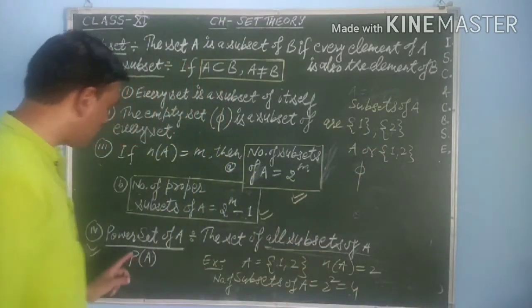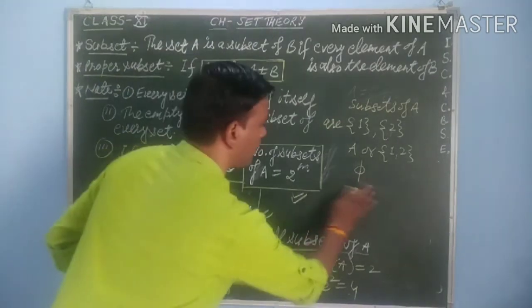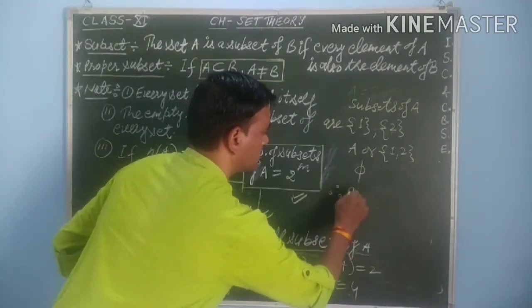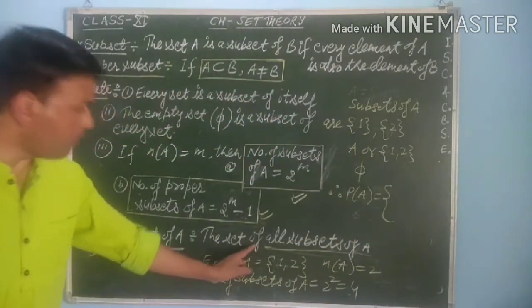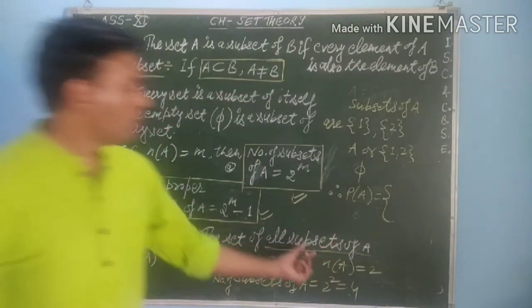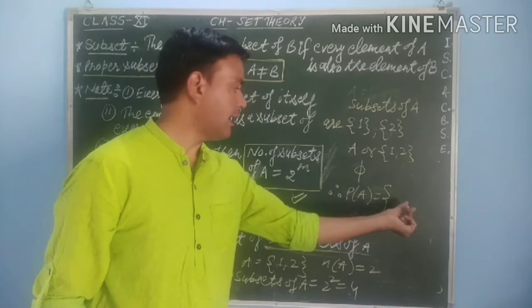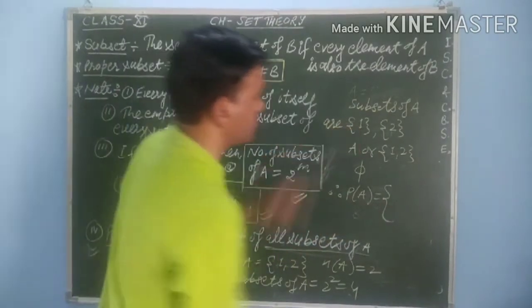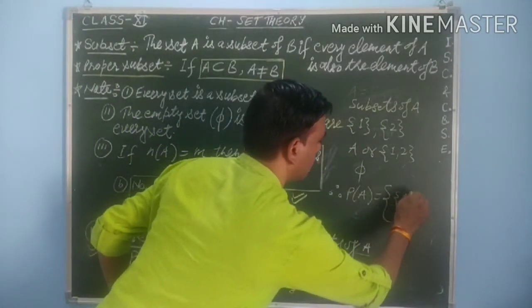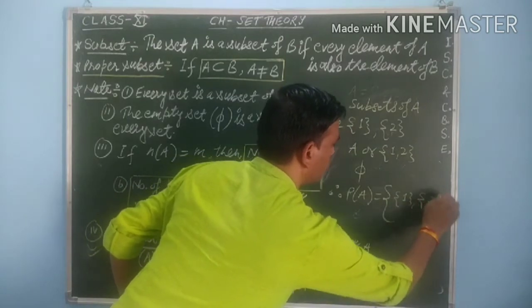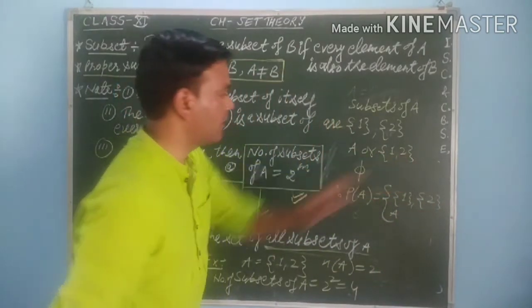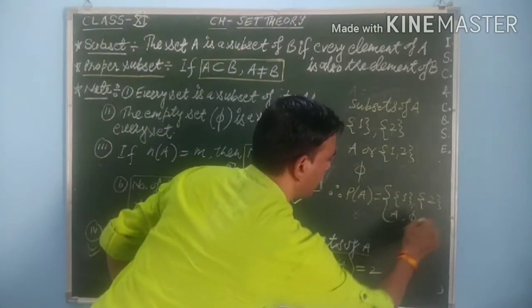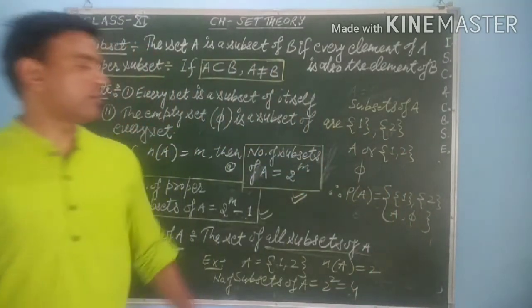Now we have to find out the power set of this set A. The power set of this set A will be given as a set itself, a set of all subsets. So all subsets will be here as elements of the power set. So the first subset will be {1}, then this one {2}, then the set itself A, or you can write it as {1, 2} with curly braces, and then the empty set, then you close the bracket with curly braces.